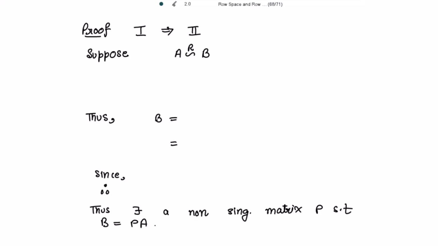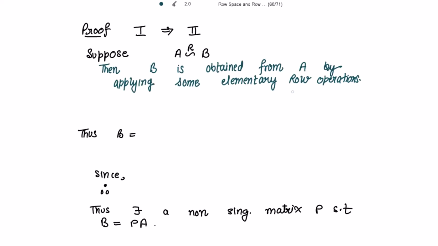First, what is given to us? That B is obtained from A by applying the row operations, right? And we have to prove that there exists a non-singular matrix P such that B is equal to PA, right? Now this B is obtained from A by applying the row operations. Suppose E1 is the elementary row matrix obtained from A by applying the first row operation.